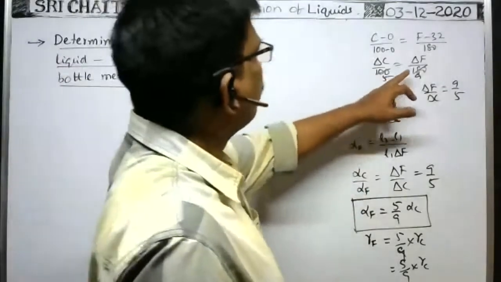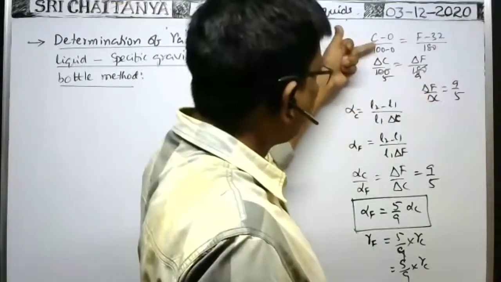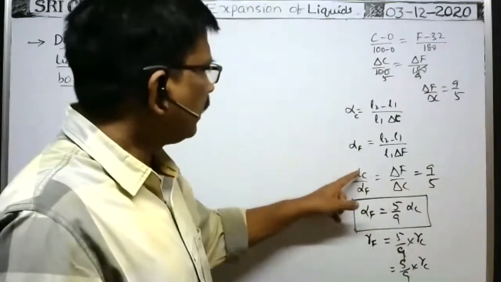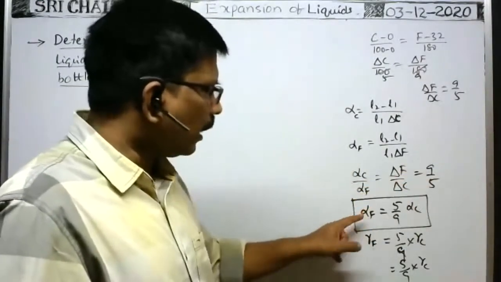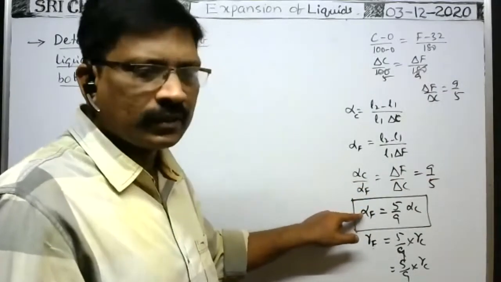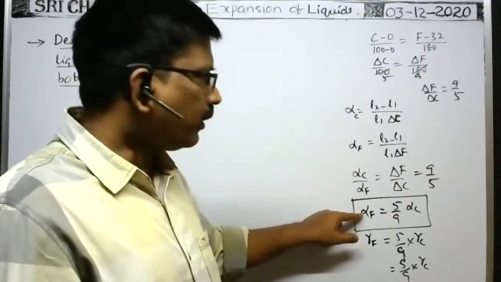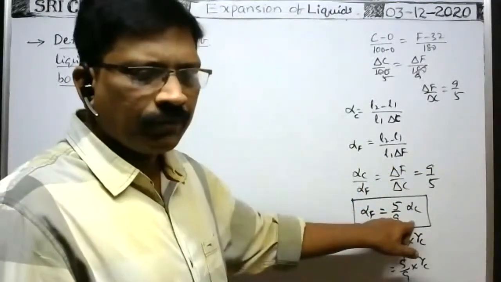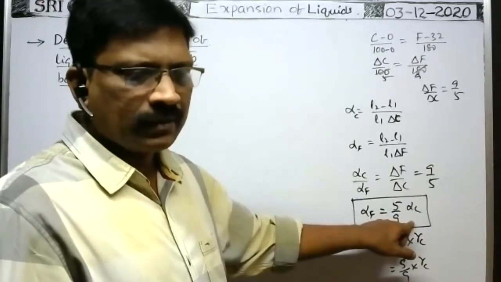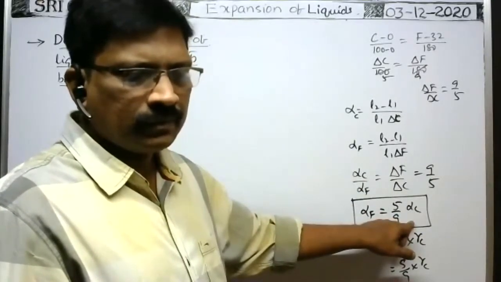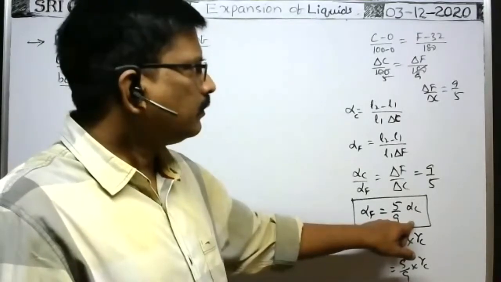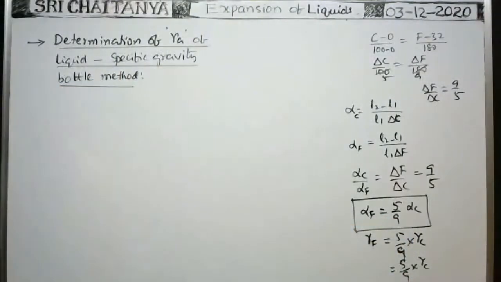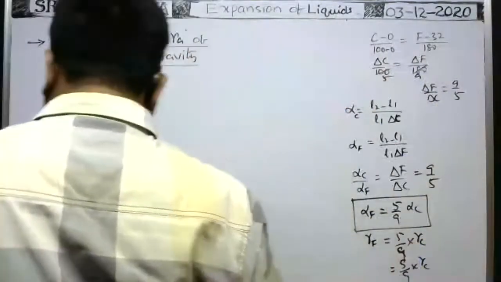What about delta F by delta C? Delta F by delta C is equal to 9 by 5. The alpha C by alpha F is equal to 9 by 5. I have written here, alpha F is equal to what? Dheeraj, alpha F is equal to 5 by 9 into alpha C only. Right. So this point is also very, very important.